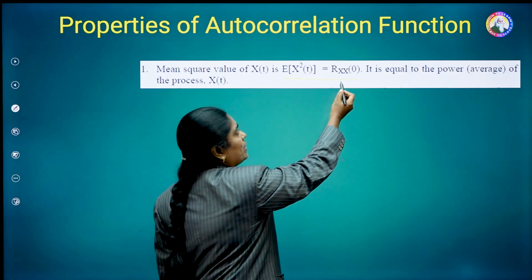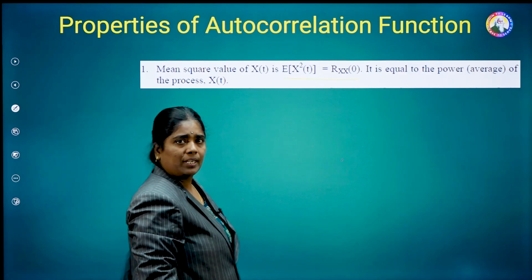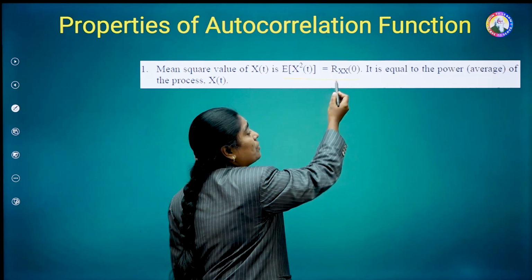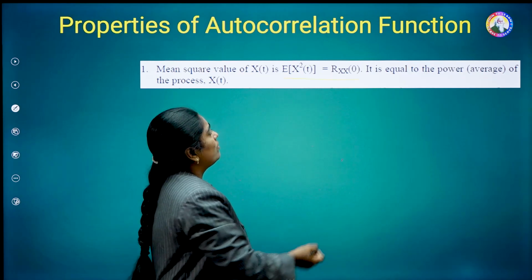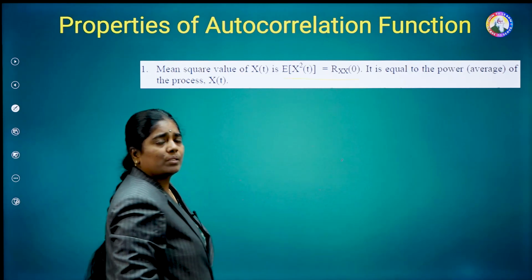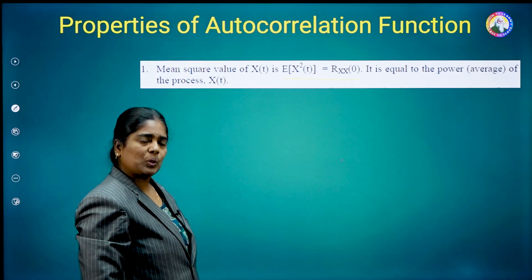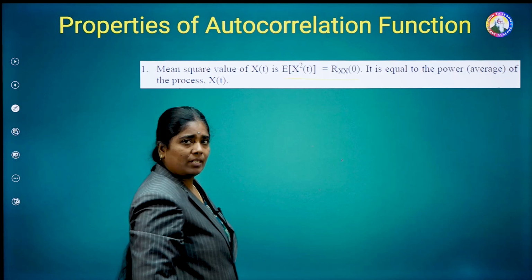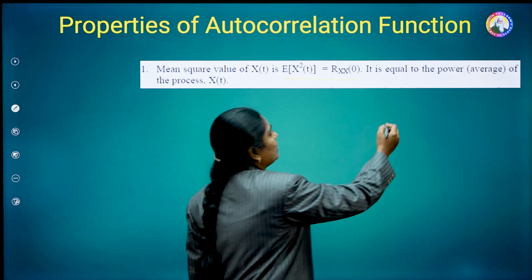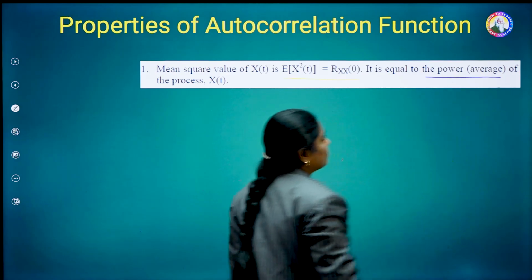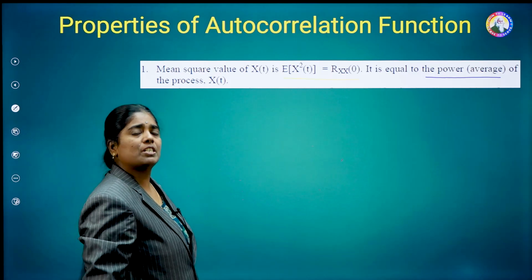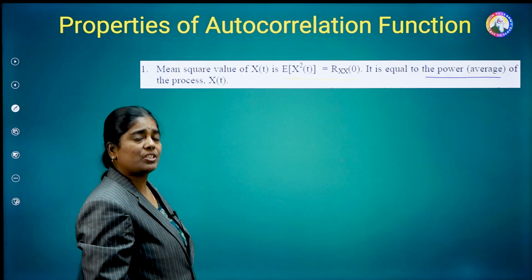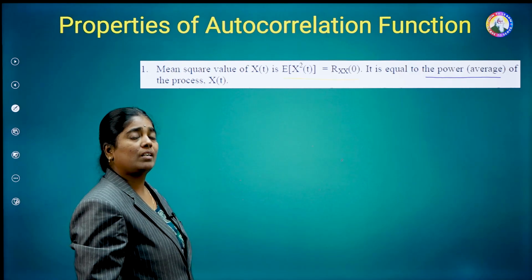Rxx of tau is the autocorrelation function. If we put tau equal to 0, that is nothing but the value of the ACF at the origin. That means the first property says that the mean square value of a random process is equal to the autocorrelation function value at the origin. This also gives the power of the random process. That means the first property says that the power of a random process is equal to the autocorrelation function at the origin.